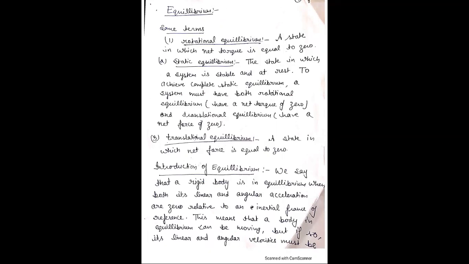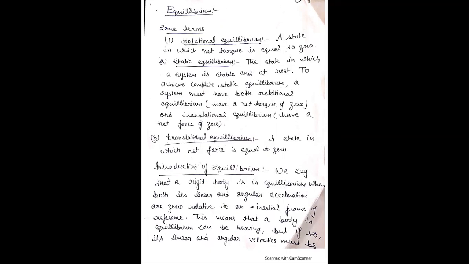First of all, we will discuss some terms. The first is rotational equilibrium. Rotational equilibrium means a state in which net torque is zero. Torque means turning effect of force. If torque is zero, then the body is said to be in rotational equilibrium.